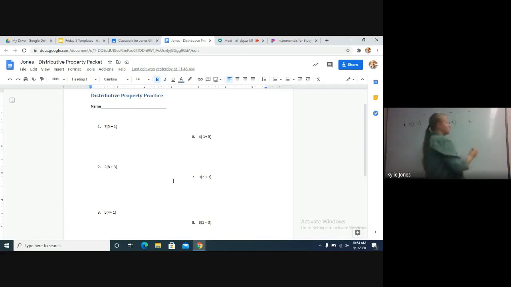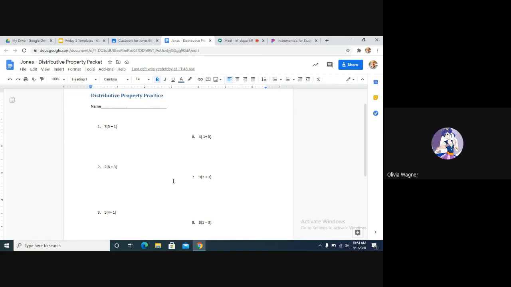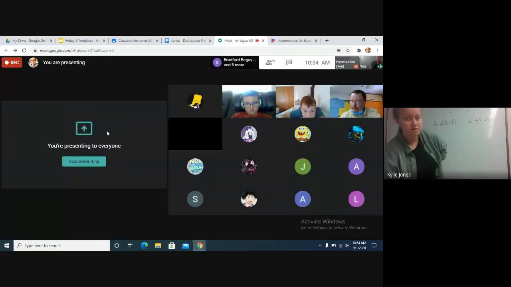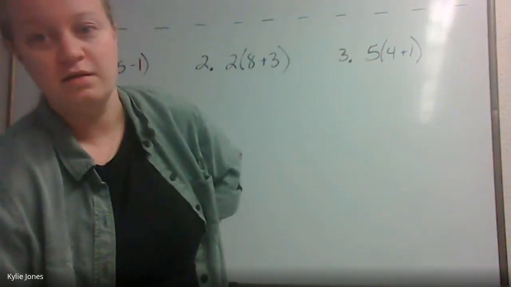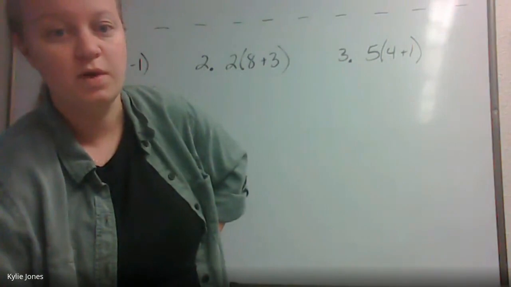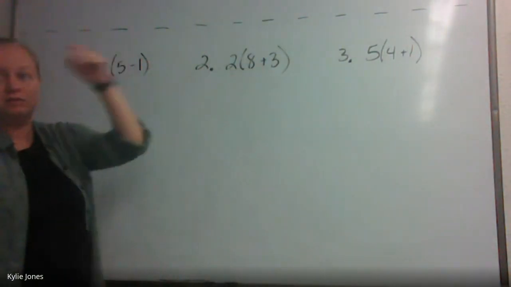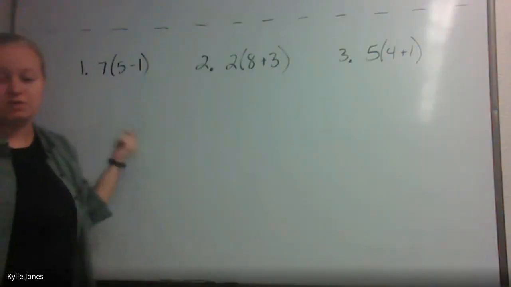Three is 5 times 4 plus 1. Alrighty, are we ready to work on some of these? Yes. All right, I'm going to go back to my screen so that I can be looking at doing it on the whiteboard. Can you guys see all 3 of the problems, 1, 2, and 3? Yeah, we can see them. All right, let's start with number 1.